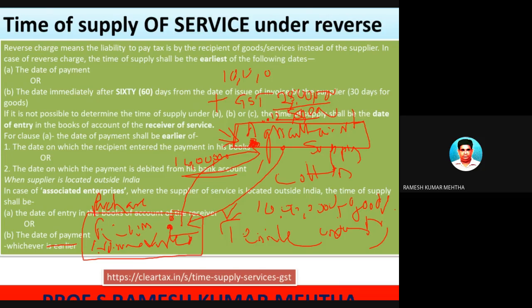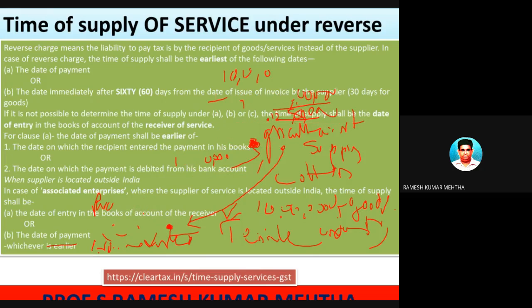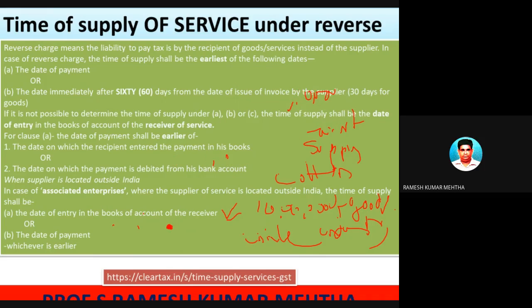It is the recipient of goods or services who is collecting the GST and paying it to the department. So this is the reverse charge mechanism. Hope you have understood it. If not, there is no point in discussing this further, because the concept we are going to discuss today is the time of supply of services.